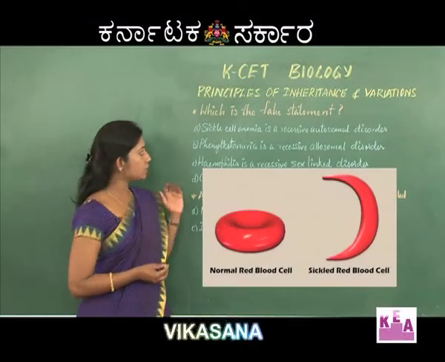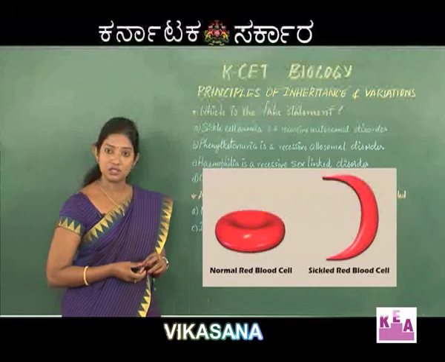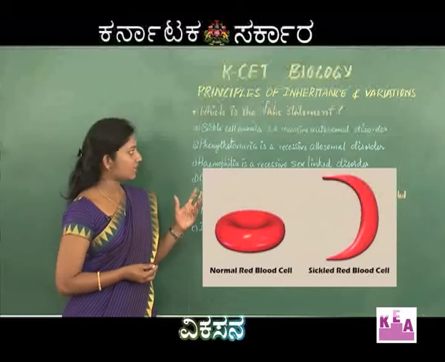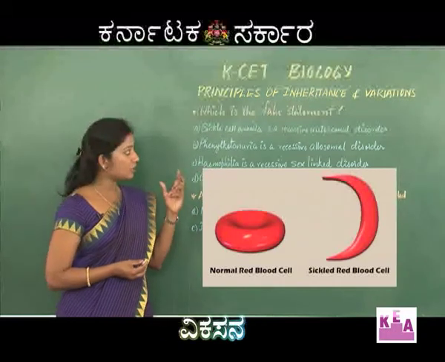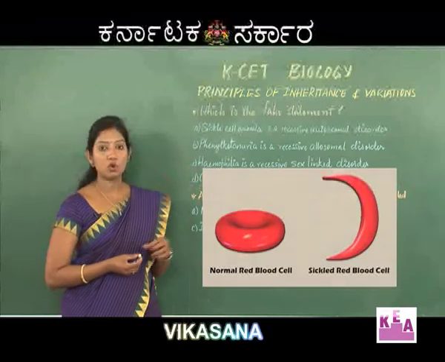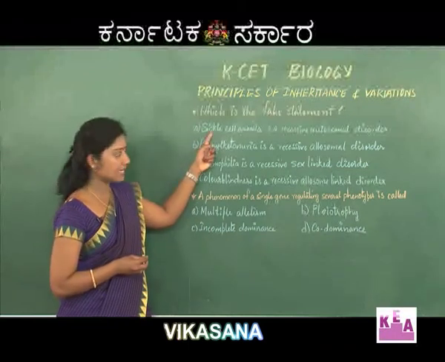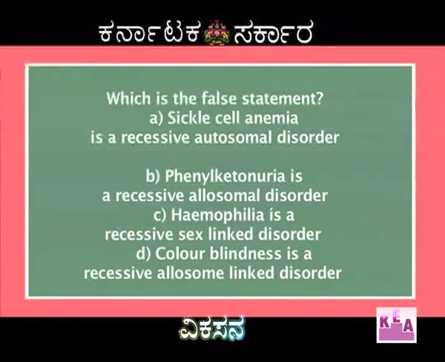So, here in the first option you can see sickle cell anemia is a recessive autosomal disorder. This answer is right because in the autosomal case, when recessive alleles are present in a pair, that results in this particular disease. Second one, phenylketonuria is a recessive allosomal disorder.